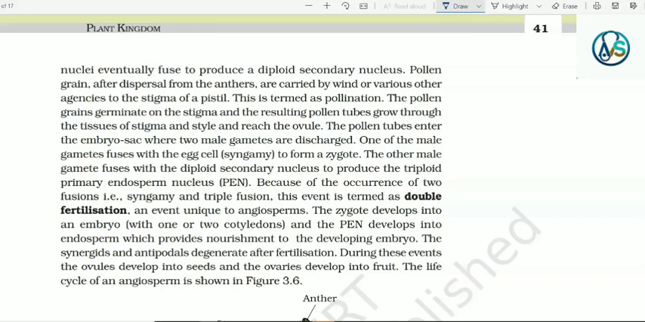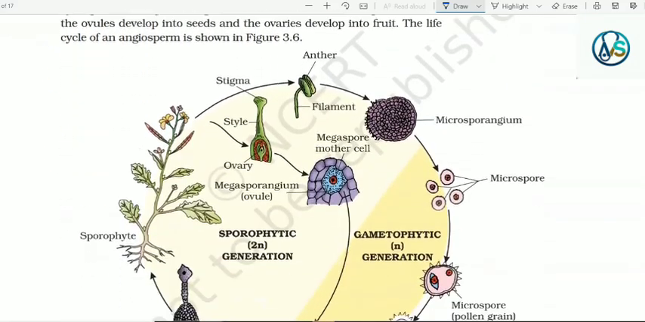Because of the occurrence of 2 fusions, that is syngamy and triple fusion, this event is termed double fertilization, an event unique to angiosperms. The zygote develops into an embryo with 1 or 2 cotyledons, and the PEN develops into endosperm, which provides nourishment to the developing embryo. The synergids and antipodals degenerate after fertilization. During these events, the ovules develop into seeds and the ovaries develop into fruit. The life cycle of an angiosperm is shown in figure 3.6.